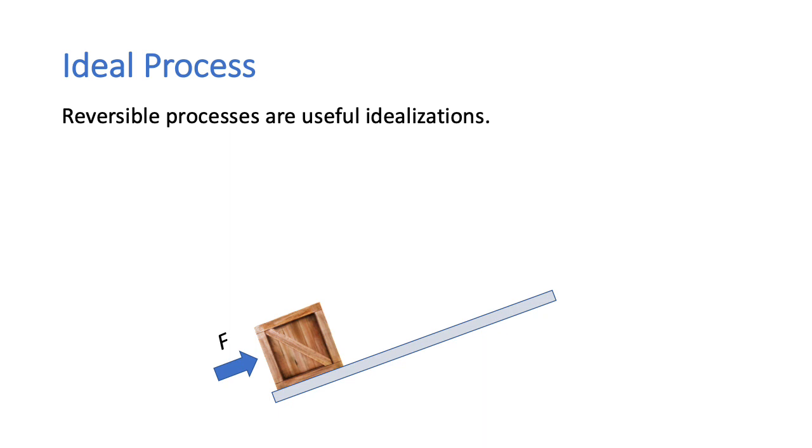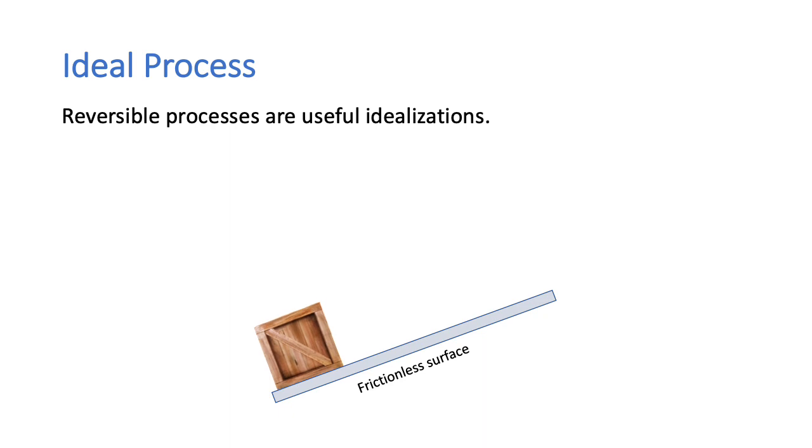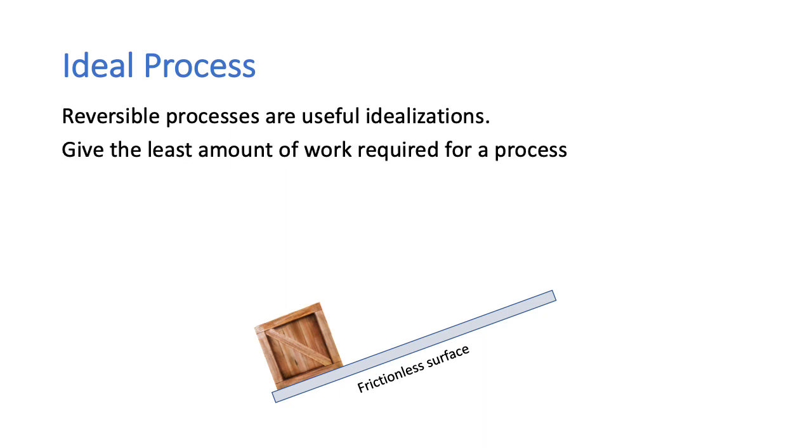Now, reversible processes are very useful idealizations. Another example of a reversible process would be this, where we have a box and we are pushing it up a ramp. We assume the ramp to be perfectly frictionless. So the box is pushed up, and when the force is removed, it slides back down and goes back to its initial position. Now, this process gave the least amount of work required to push the box up because it's frictionless. No energy was wasted in overcoming friction.